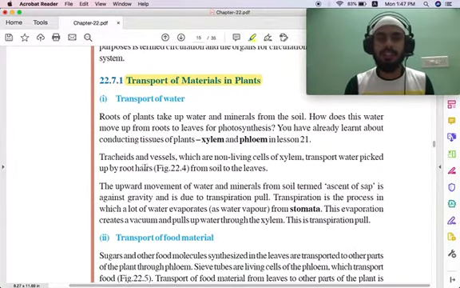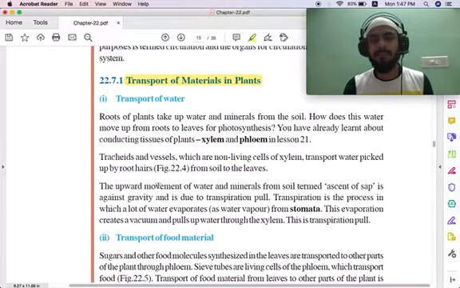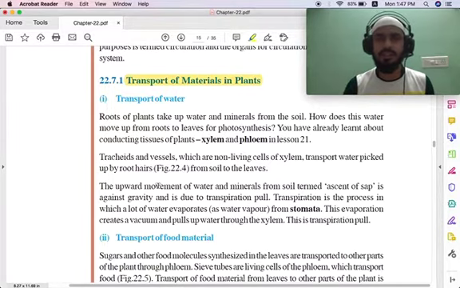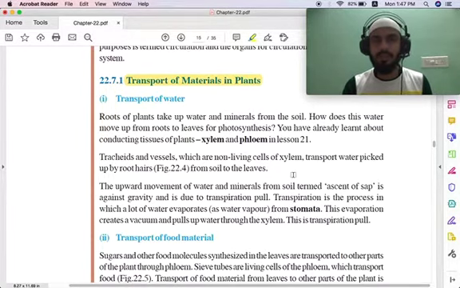So tracheids is a type of cell of xylem, and it has vessels which are used to conduct the water in the plants. So the roots will have root hairs, through which water and minerals will be picked up, and it will be transported to the leaves.